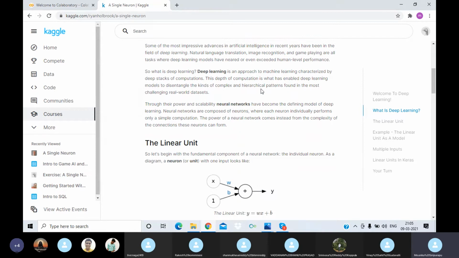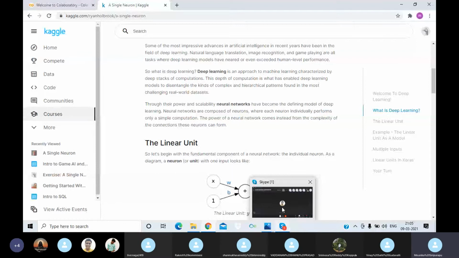So we have learned what deep learning is, and before going further we need to know what we will be doing in this lesson. We'll get to know about neural networks. What is a neural network? Can anyone of you say what a neural network is?